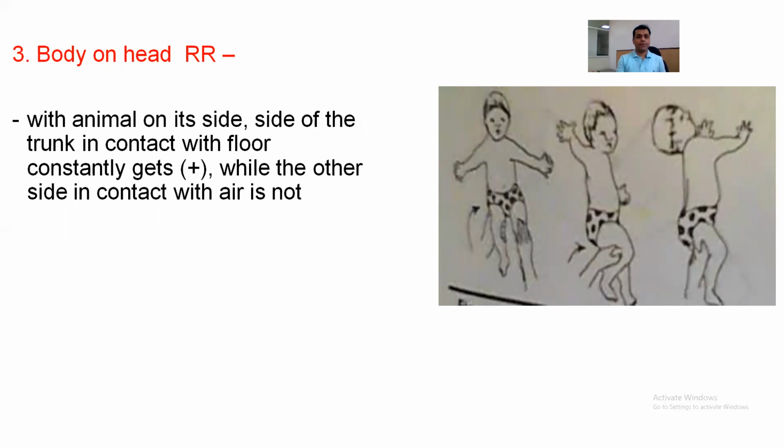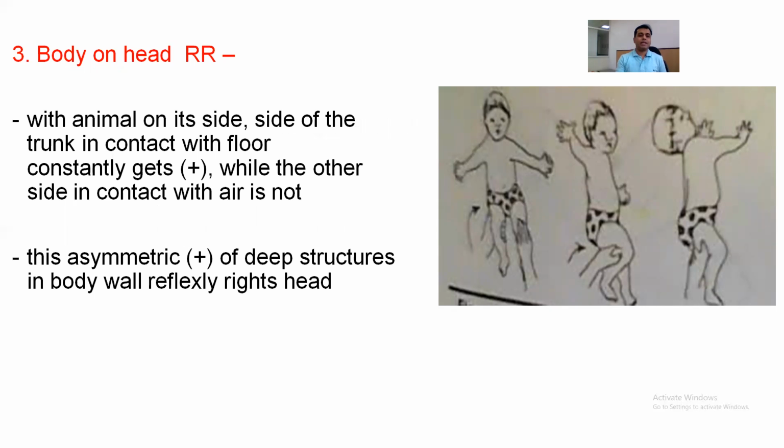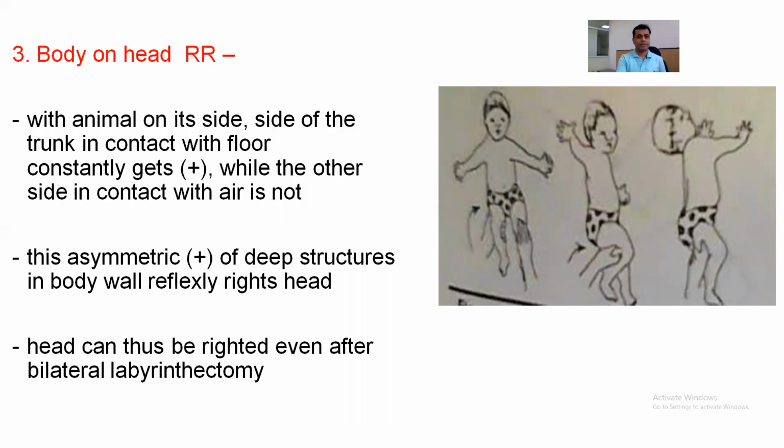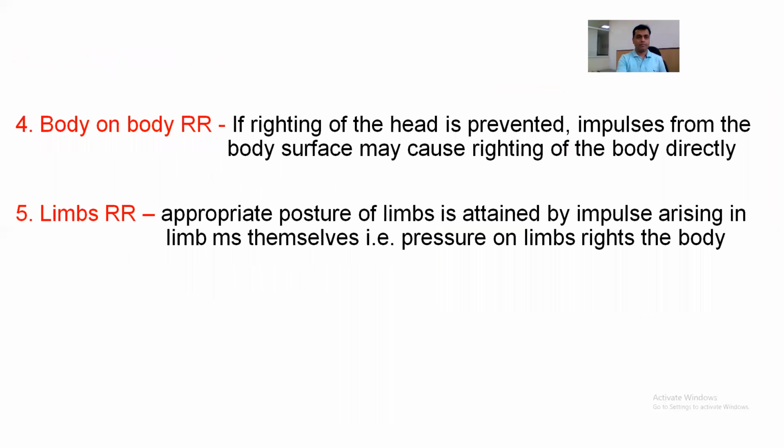Body on head righting reflex. With an animal lying on its side, the side in contact with the floor is constantly getting stimulation, while the other side, which is not in contact with the floor or is in the air, is not getting stimulated. This asymmetric stimulation of deep structures of the body wall reflexively causes righting of the head, which is called body on head righting. The head can thus be righted even after bilateral labyrinthectomy because here the stimulation is taking place of the deeper structures of the body surface that is in contact with the floor.